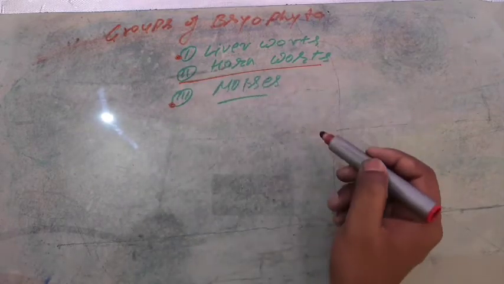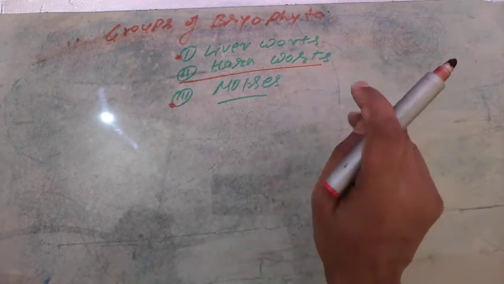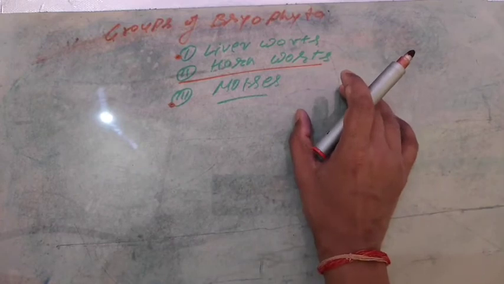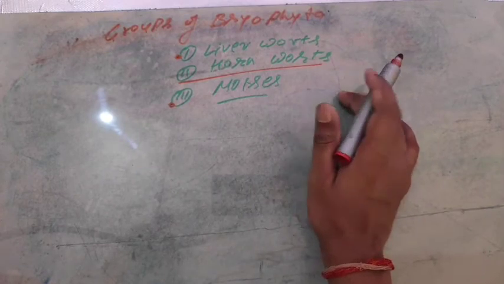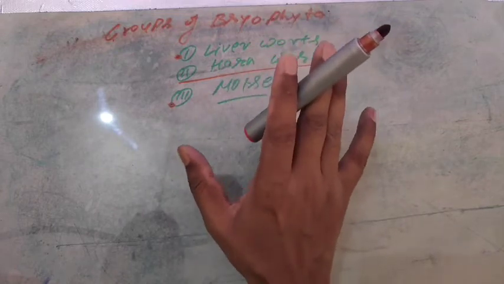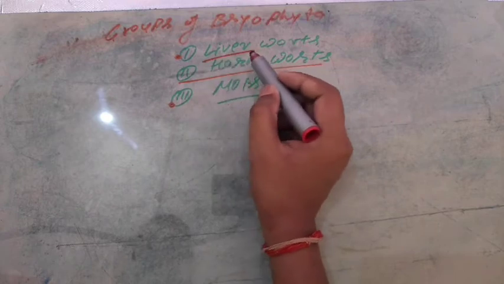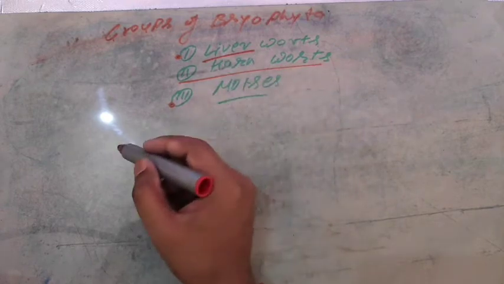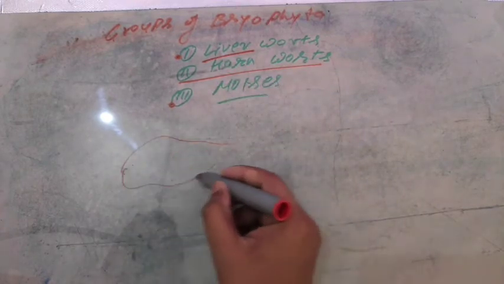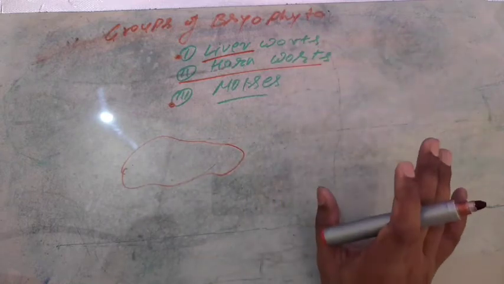Regarding the hornworts, I will also describe them for the purpose of NEET and other competitive examinations. So let us describe one by one the basic knowledge about liverworts, hornworts and mosses. Liverworts, as per the name, have a liver-like thallus structure, so they are called liverworts.